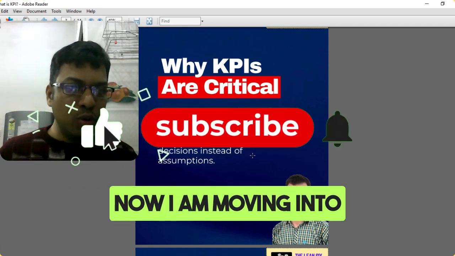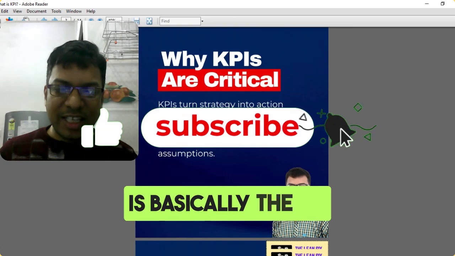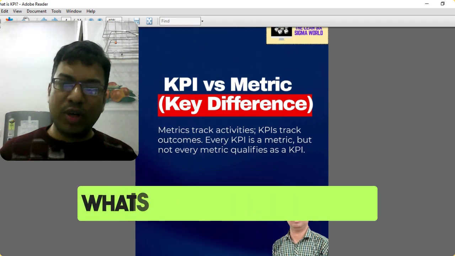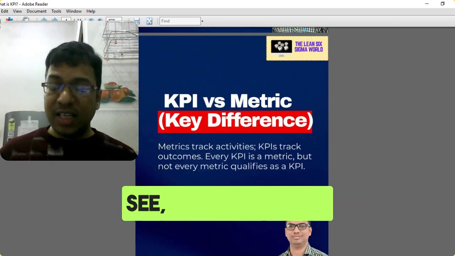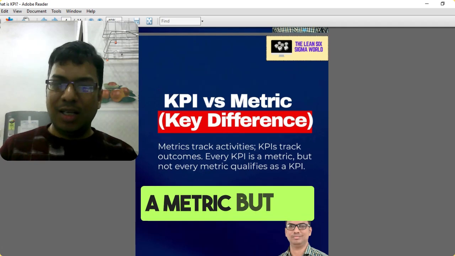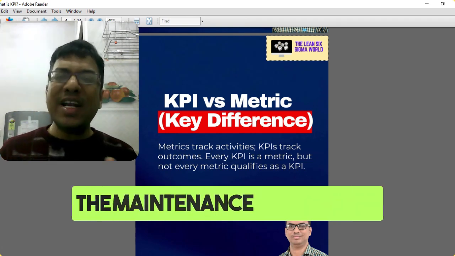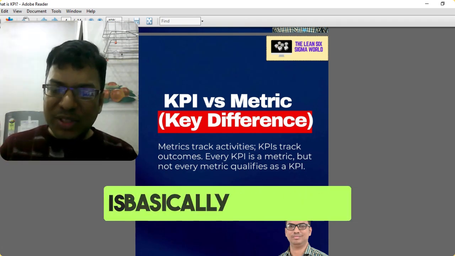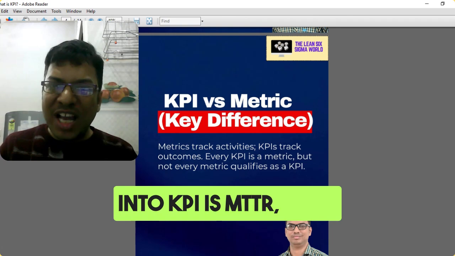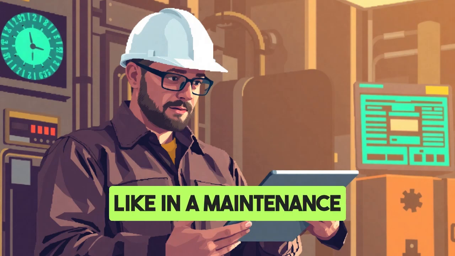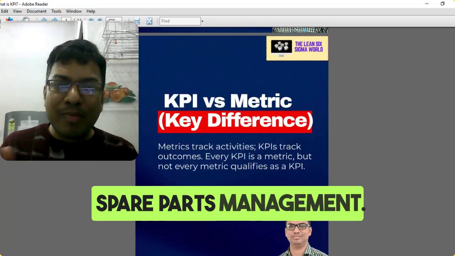Now I am moving into the concept of KPI versus metric, the key difference. What is the key difference? See, KPI is basically a metric, but not all metrics can be KPIs. For example, in the maintenance department, the key metrics that are converted into KPIs are MTTR and MTBF. But there are some other metrics also available, like in a maintenance department, you should have spare part management.